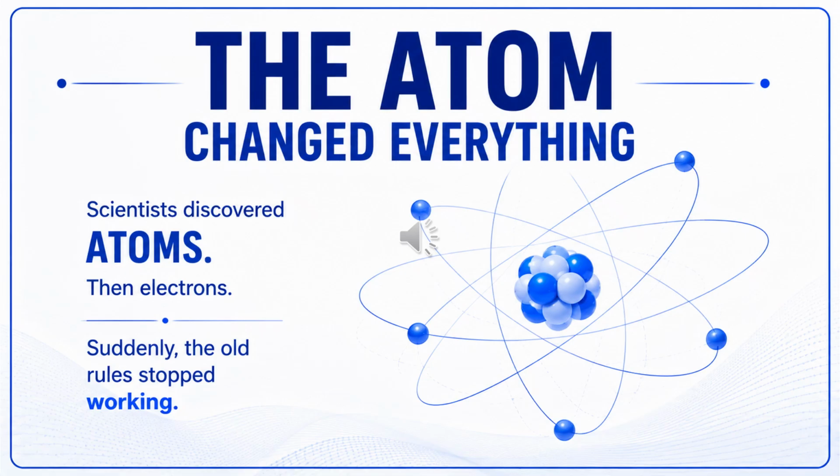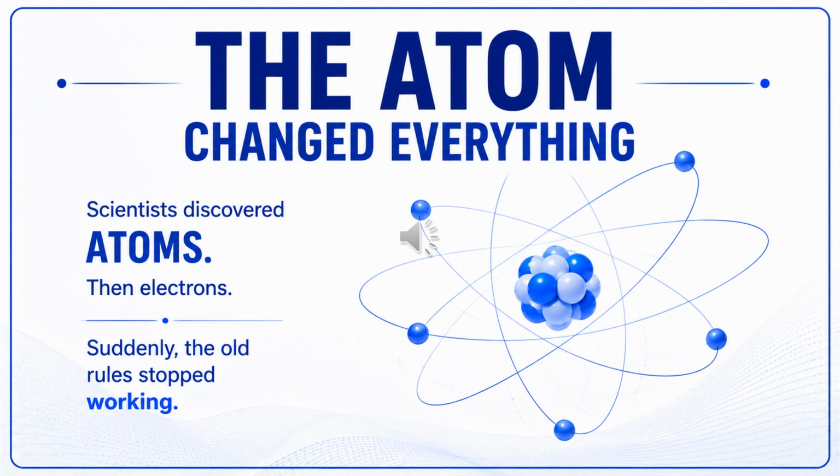In the late 19th and early 20th centuries, scientists began uncovering the structure of matter. They discovered that everything around us is made of atoms. But atoms were not indivisible, as people once believed. Inside every atom, scientists found even smaller particles, including electrons. This discovery opened the door to an entirely new world. A world so small that it could not be seen directly.